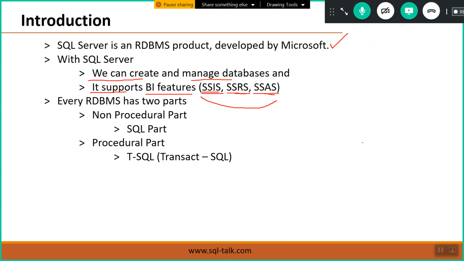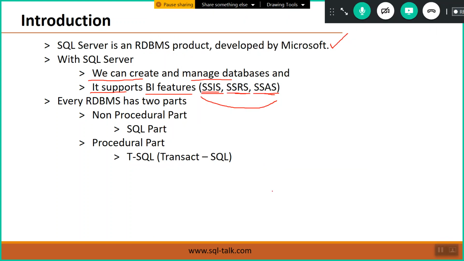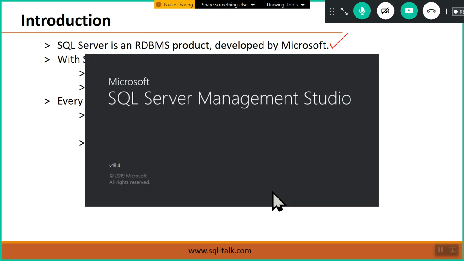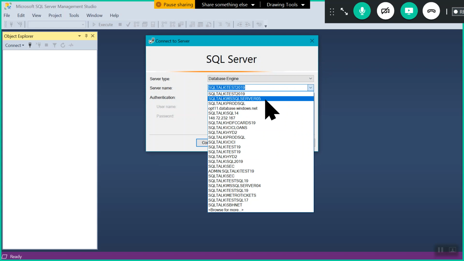In general, as a SQL Server developer or DBA, we will connect and work with SQL Server by using one tool called SSMS, SQL Server Management Studio. By using SQL Server Management Studio, we can connect to any server. The server may be in the same machine, our local machine, or somewhere remotely.